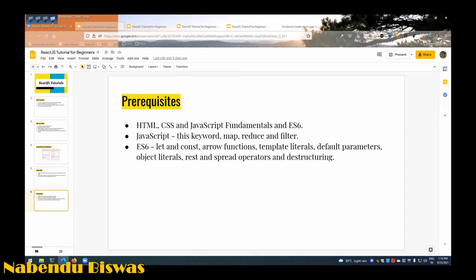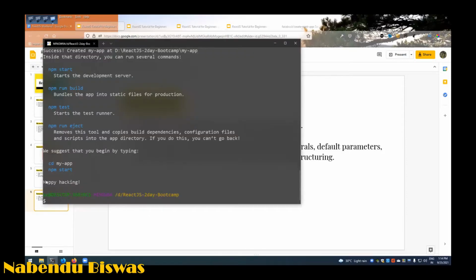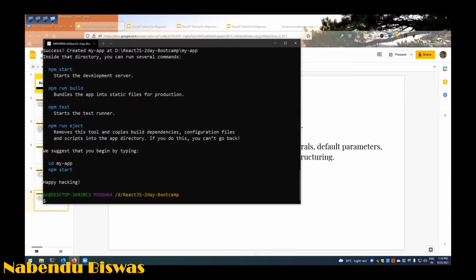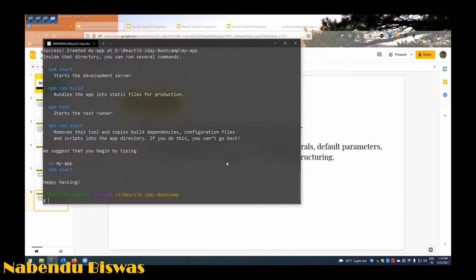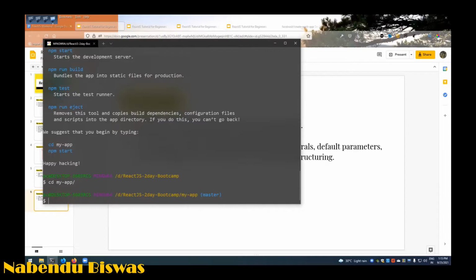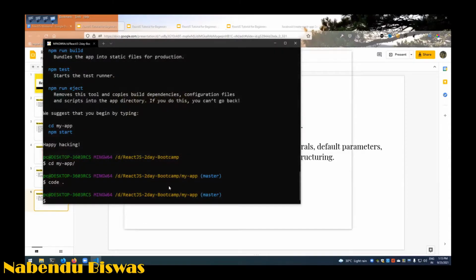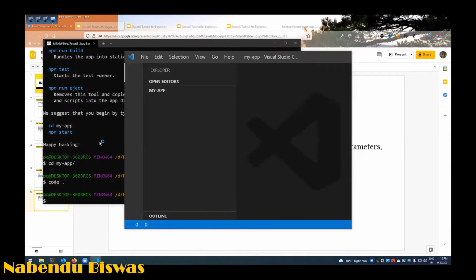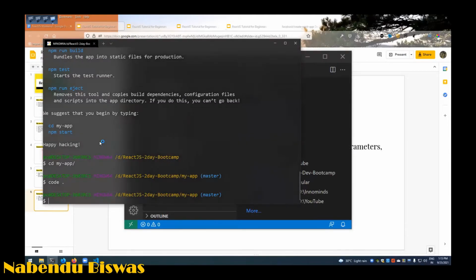Okay, so now after that I have started my create React app. And so you should get this message. If you don't get this message, there is some issue in your system. Okay. So after that, it is done. So I will go, as the instruction is also given, cd my app and npm start, and then happy hacking. cd my app, and I will open it with VS Code. My VS Code is attached, so it will directly open my VS Code. Okay, and then I will do npm start.